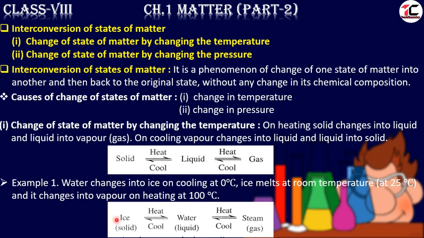Here is ice. It is in solid form. On heating, it will turn into water, that is liquid form. On further heating, it will turn into steam, that is the gaseous form. Now reverse back. The gas on cooling turns into liquid. On further cooling, it will turn into solid. So only the state is changed. No new substance is formed here.